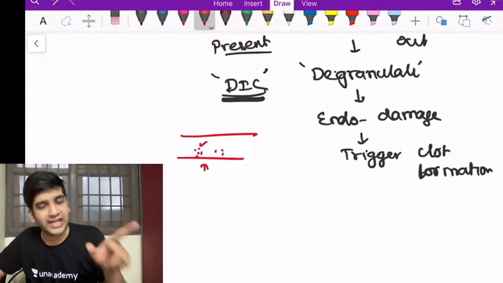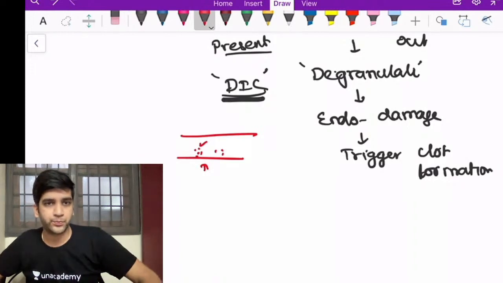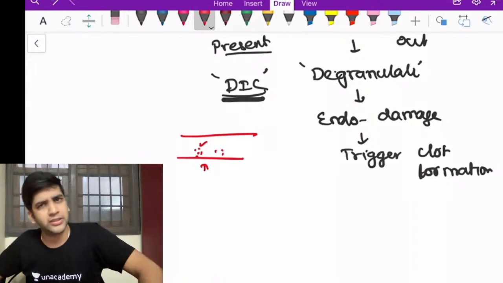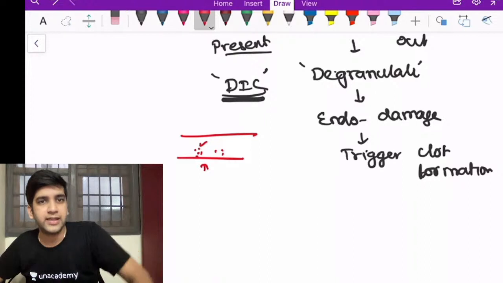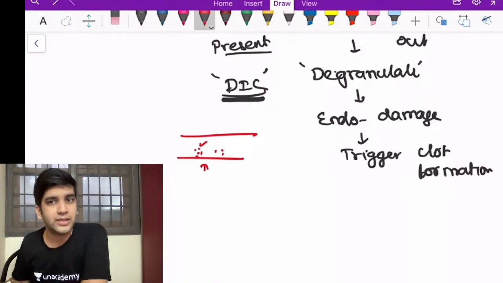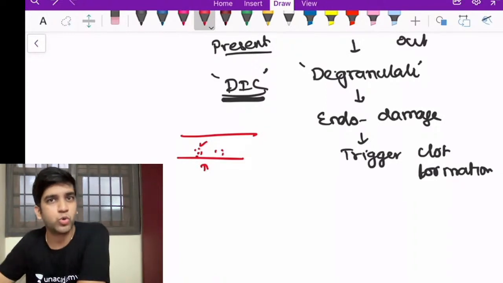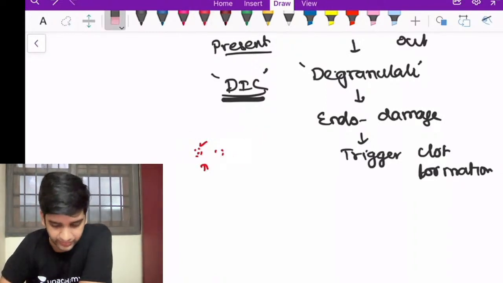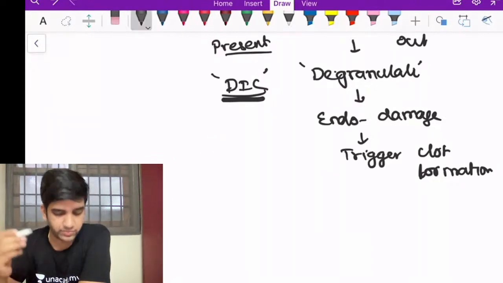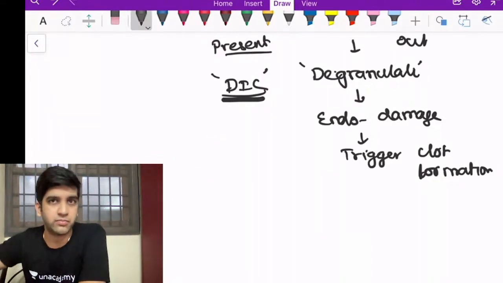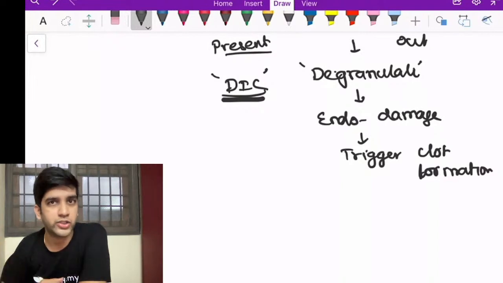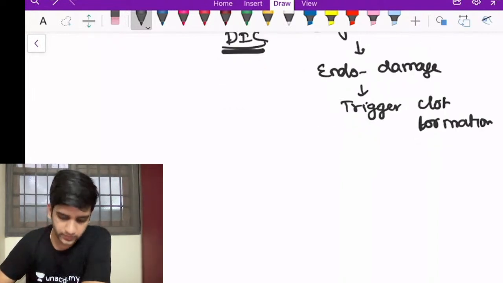The inflammation will again cause endothelial damage. That will give rise to a DIC only, right? If you remember the pathogenesis of DIC, it is kind of the same: sepsis, endothelial damage at multiple places, inflammation and the clotting cascade are more or less one and the same. They are interlinked, right? So I won't have inflammation per se. Yes, I'll have fever as a byproduct of the inflammation or the clotting cascade activation, fine, okay?